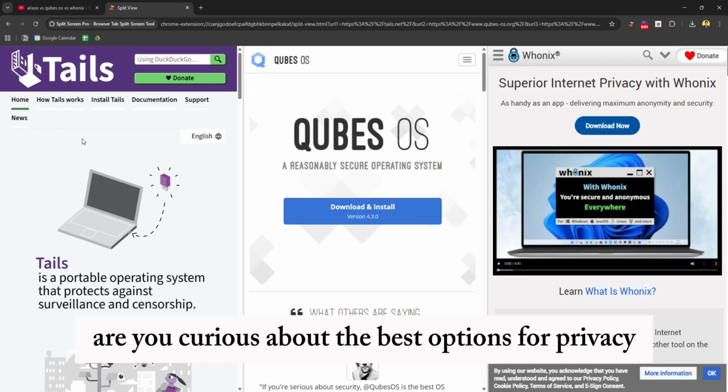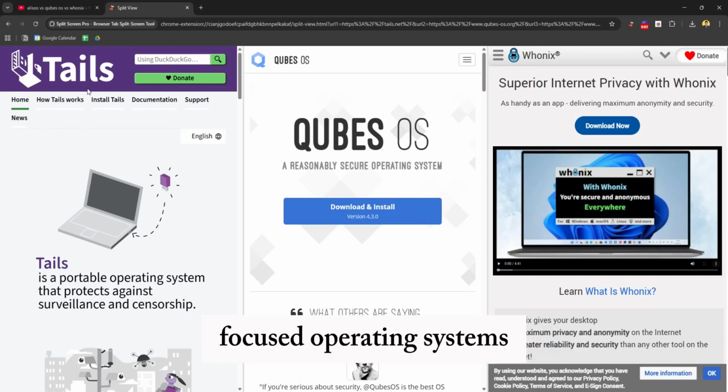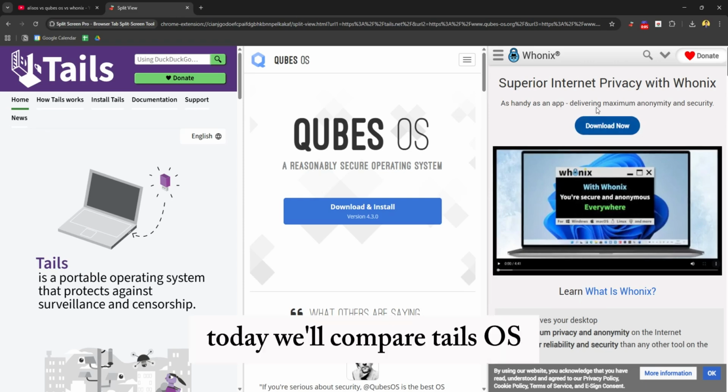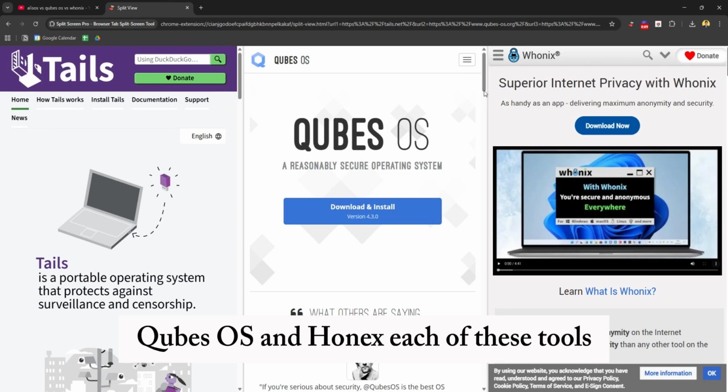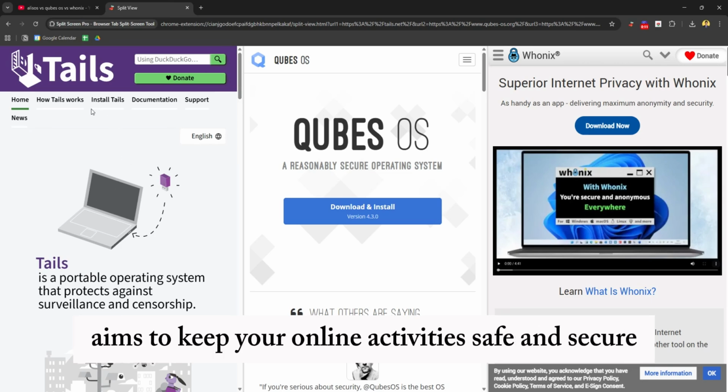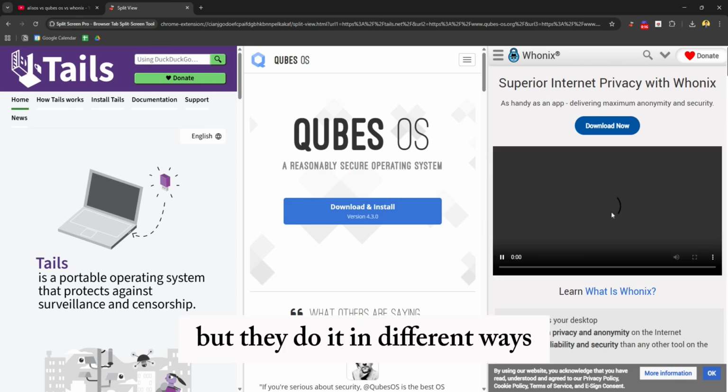Are you curious about the best options for privacy focused operating systems? Today, we'll compare Tails OS, Qubes OS, and Whonix. Each of these tools aims to keep your online activities safe and secure, but they do it in different ways.